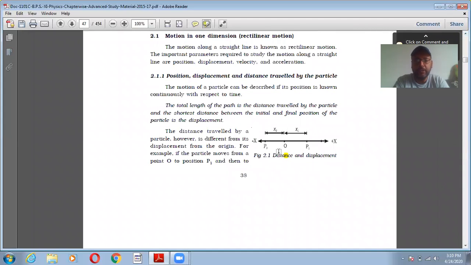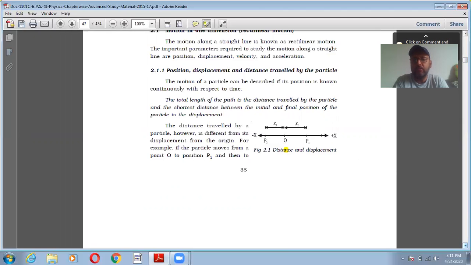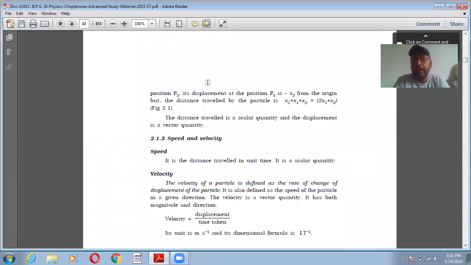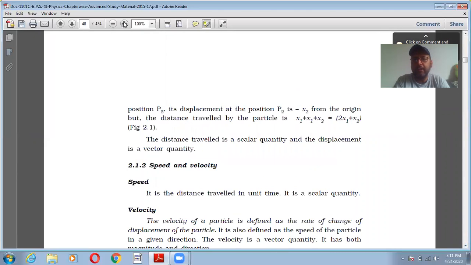Here you can see the body is moving from O to P1, then to P2. First going O to P1, that is x1, then P1 to O again x1, then O to P2, that is x2, right? That's why I have mentioned x2 there. So it becomes x1 plus x1 plus x2, that is 2x1 plus x2, right?